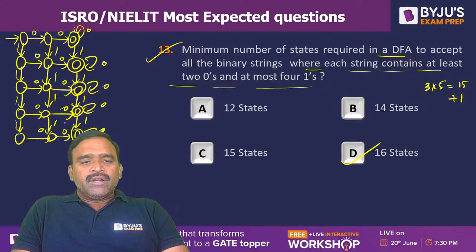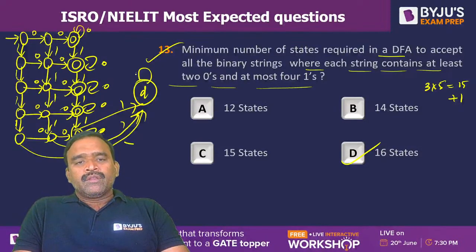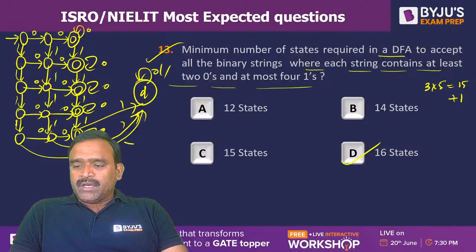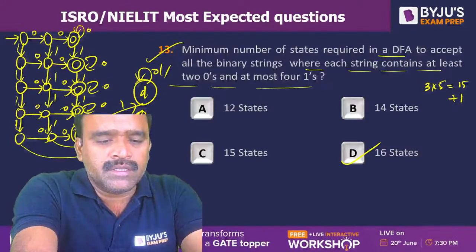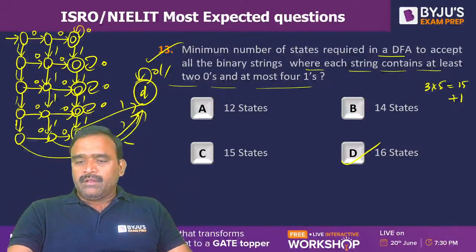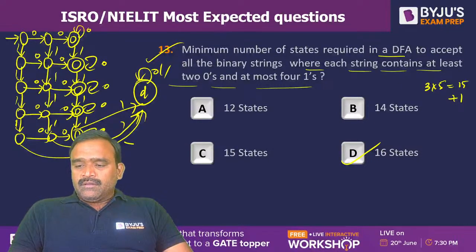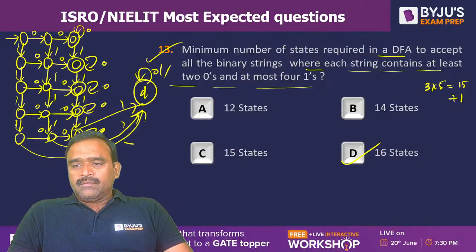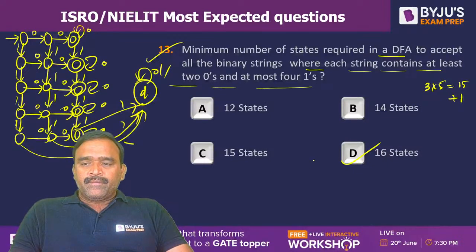And why is the dead state required? At most 4 ones, so when the fifth one comes, it has to go to dead. So from here it will go to dead. From here the 1 will go to dead. From here also 1 will go to dead. So total 3 into 5, 15 plus 1, 16 states. Option D would be the right option. And you can just see once this DFA. Just a moment. Is the DFA visible? Okay, fine.